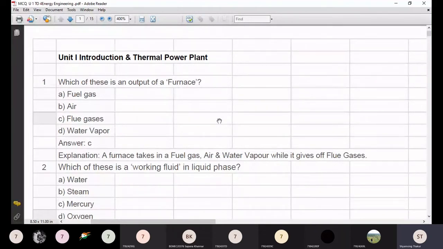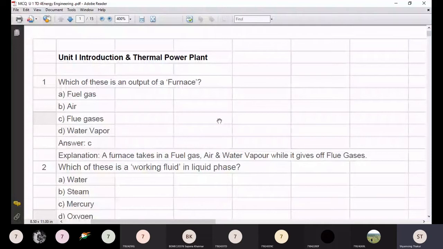After expansion, the steam condenses in the condenser and gets converted into water, and then from there it goes to the boiler. So out of these working fluids, water is the only one in liquid phase.